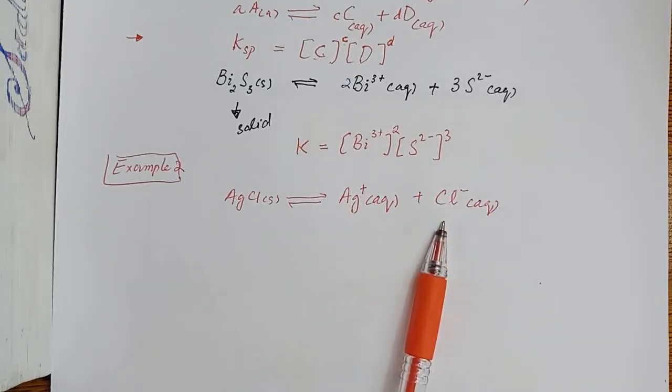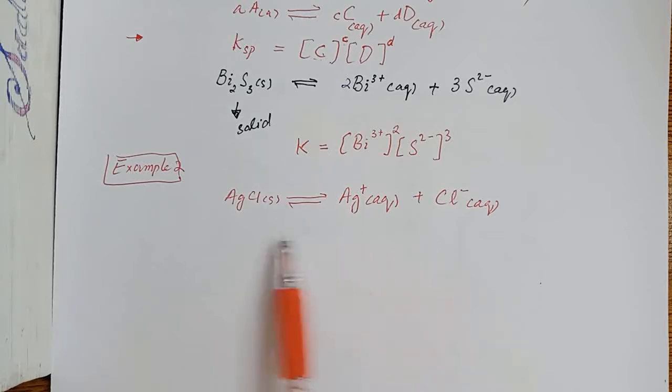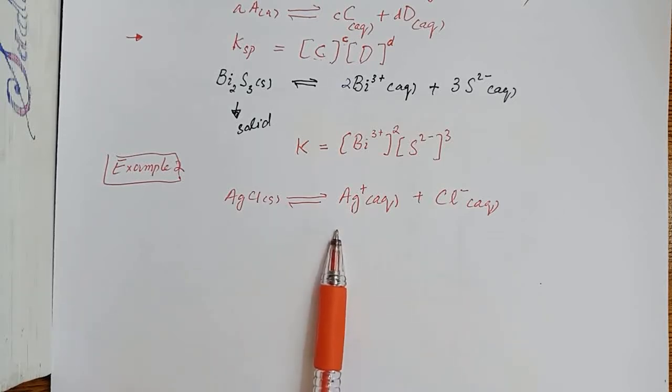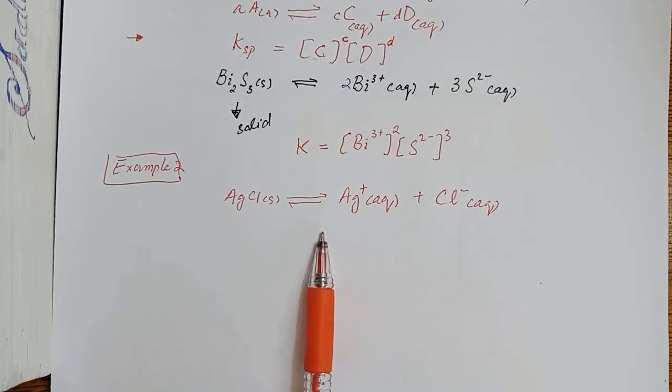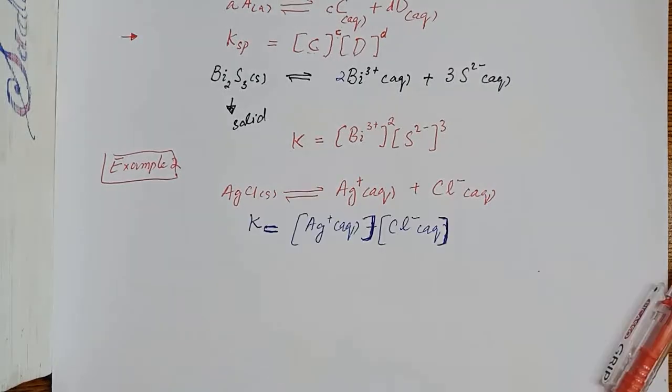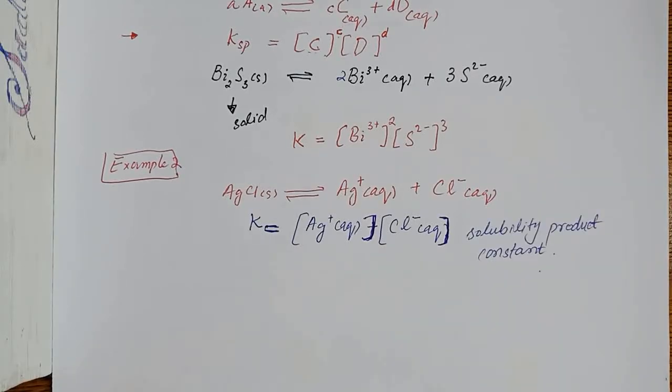When the equilibrium is set up, all three components must be present to be sure that the system is at equilibrium. So the equilibrium constant K for this reaction is the product of the concentrations of the two species. We call this type of equilibrium constant a solubility product constant, symbolized by Ksp.